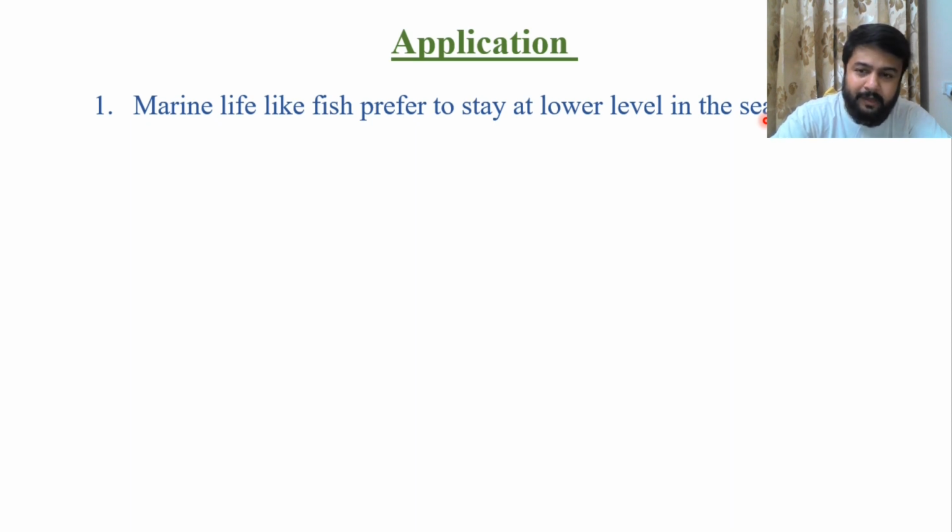As you go deep down, the temperature decreases and pressure increases, which enhances the dissolution of oxygen. So at the top, because of high temperature and low pressure, there is low oxygen, and at the lower sea level, temperature decreases, pressure increases, so there is more oxygen. So fishes and marine life are more prominent in the lower sea level than at the surface.